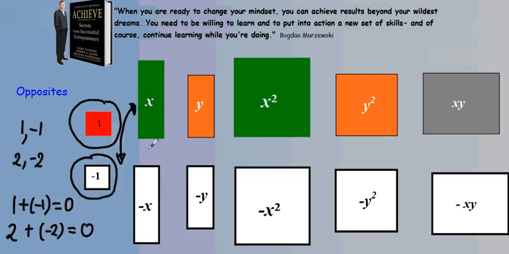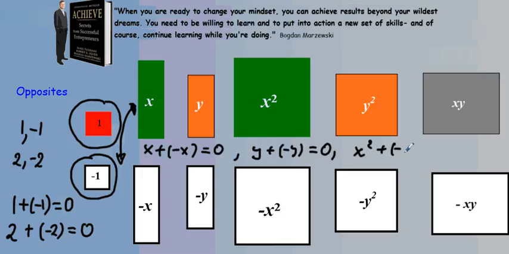So an x tile added to a negative x tile would give us 0, which means no tile, represented as a 0 tile. Similarly, y and negative y, also x squared and its opposite negative x squared, and so on. I hope you understand the zero principle.